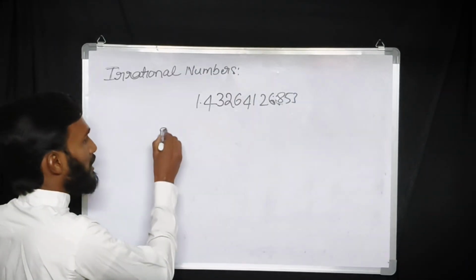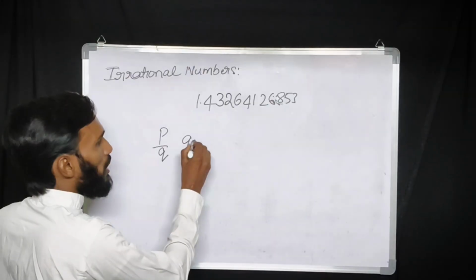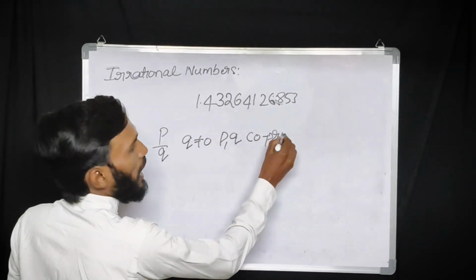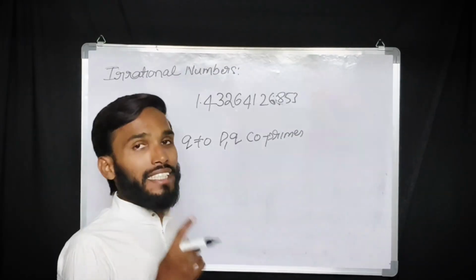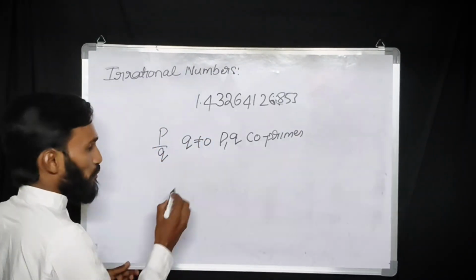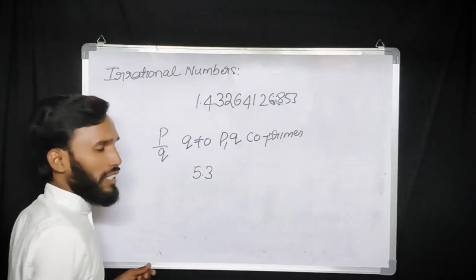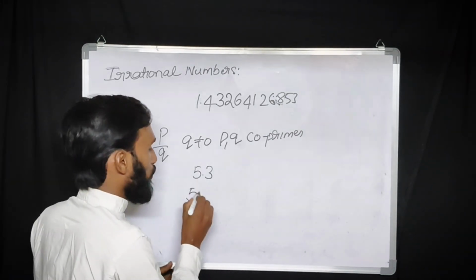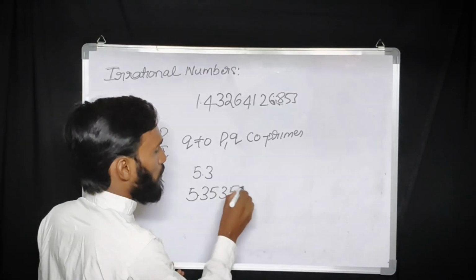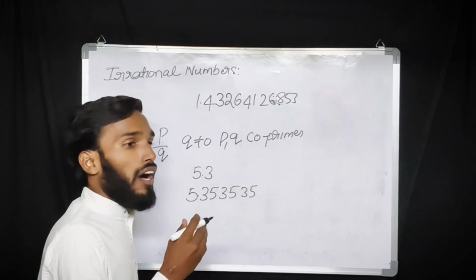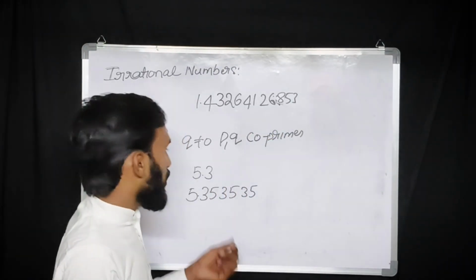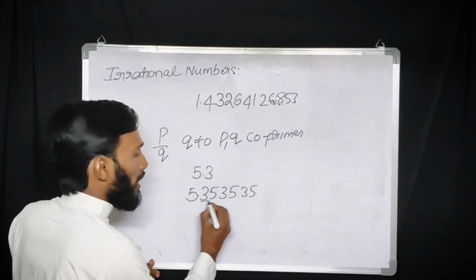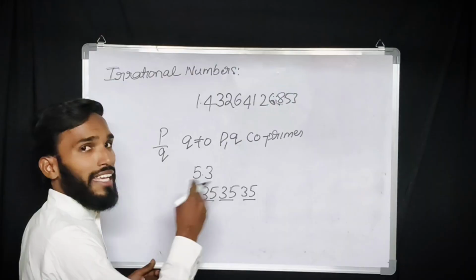Whereas rational numbers are in the form of p by q. q is not equal to 0, p, q are co-primes, and they are either terminating or non-terminating. If you observe the first example 5.3, this is terminating, and the next one is non-terminating, which means 5.353535. That means after the decimal expansion, here it is terminating and here it is non-terminating, and they are recurring, they are coming again in a sequence.